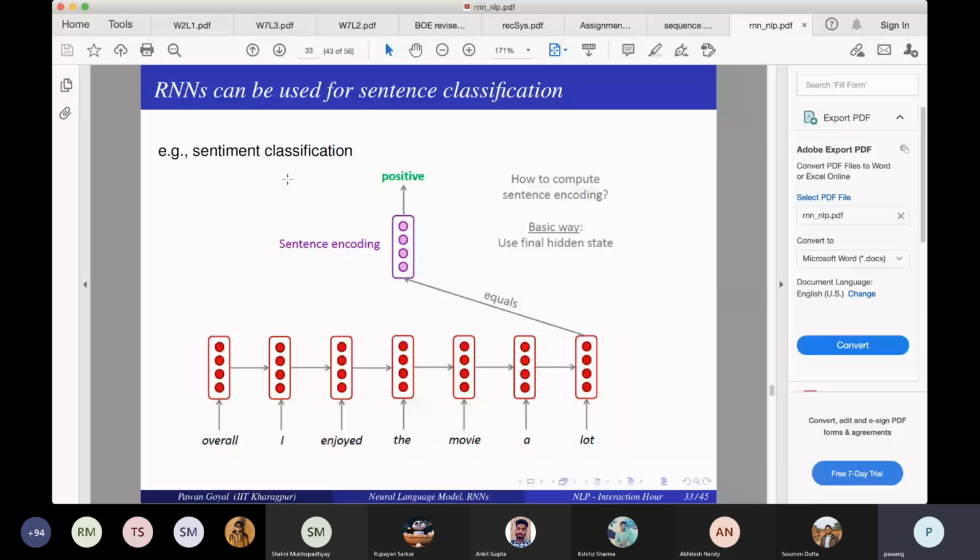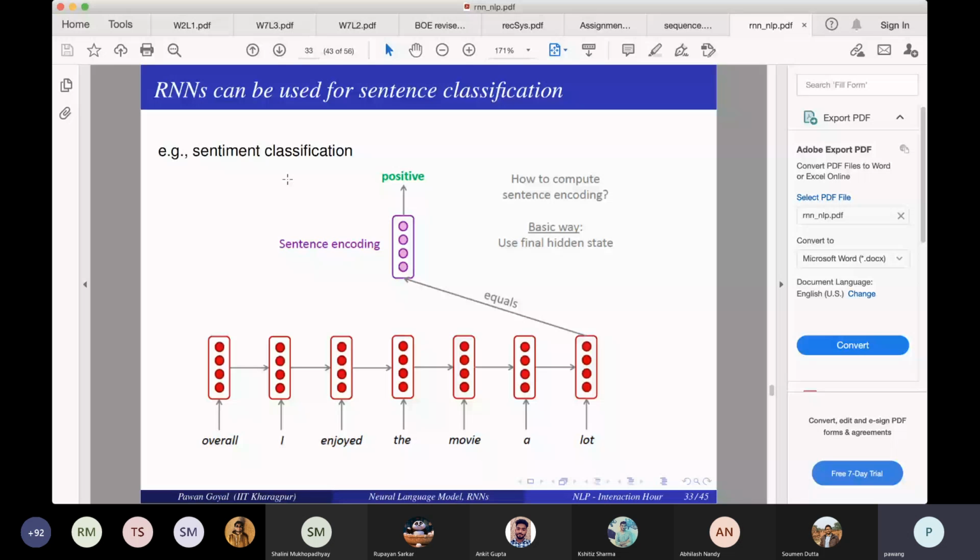I keep on accumulating the hidden states, get the final hidden state, and directly pass it through an MLP like V transpose, and get my classification. So this is one of the most basic things.